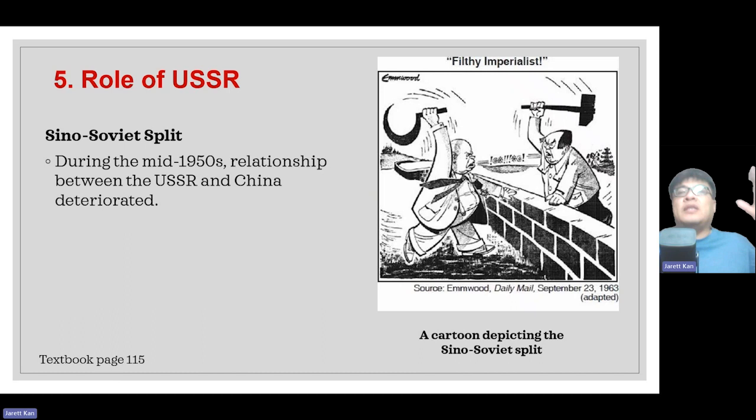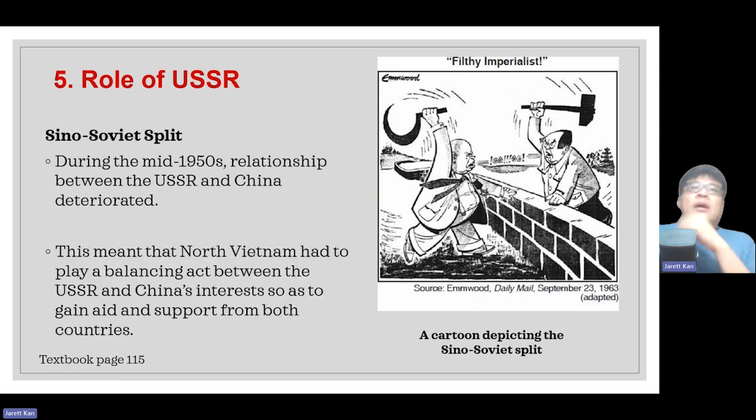This period is known as the Sino-Soviet split because, in terms of relationship, they fell apart. Even though the two of them are communists, they did not see eye to eye, and there were deep tensions between the two countries.